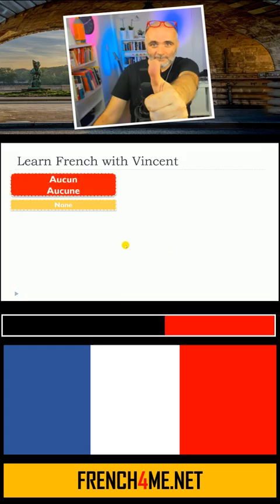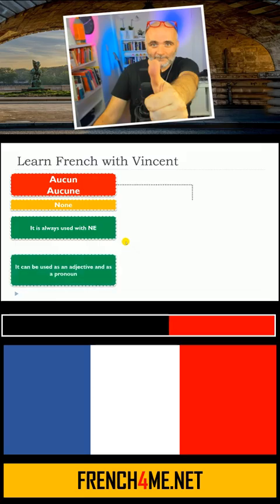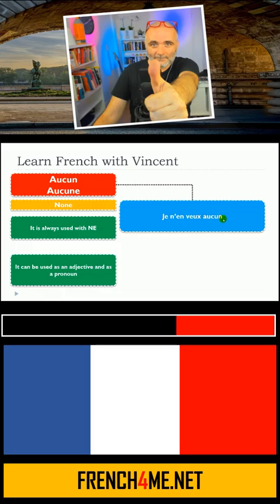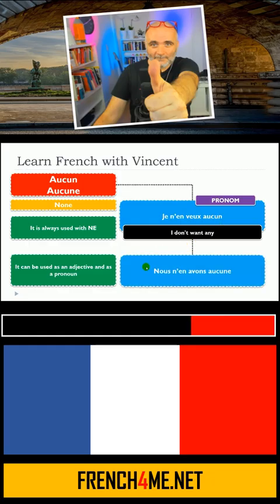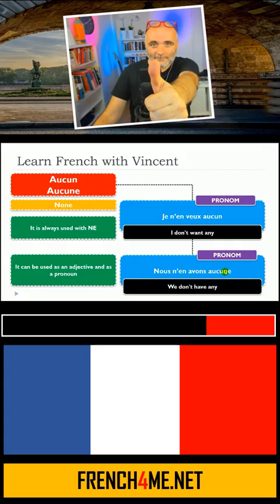Let's have a look now at the pronouns. Je n'en veux aucun. Nous n'en avons aucune. So you can see here that we use them as pronouns, but obviously because we're using them as pronouns,